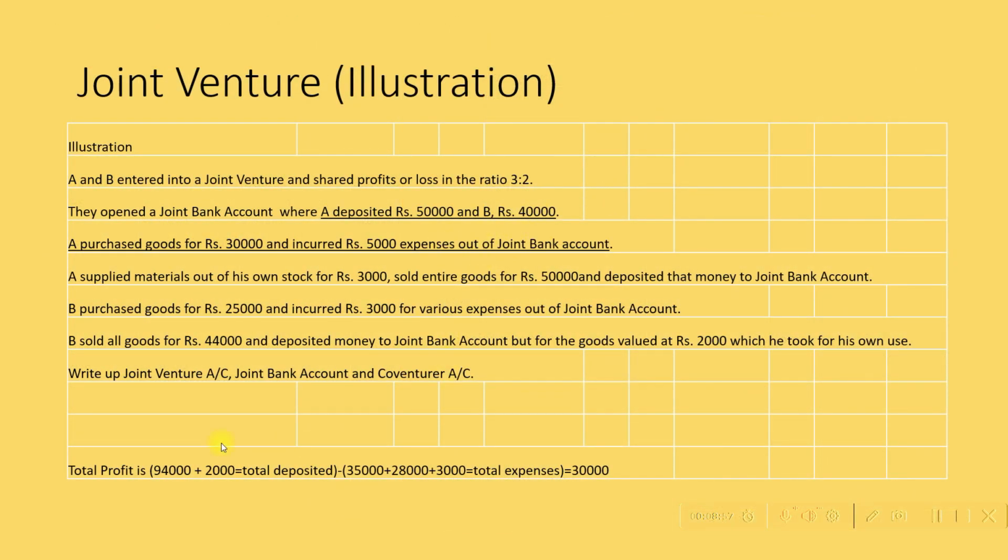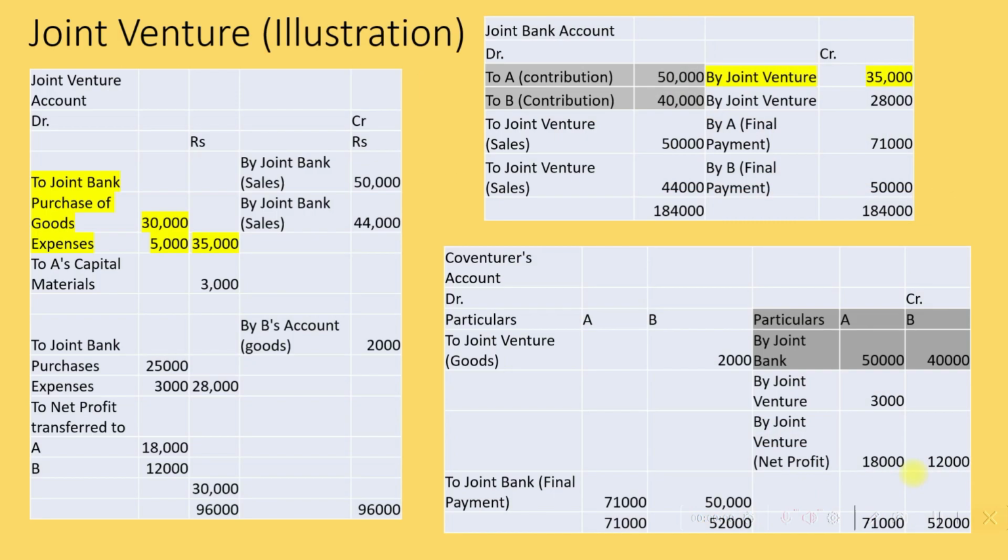So when all entries are made, we can actually write up joint venture account, joint bank account and co-venturer account.